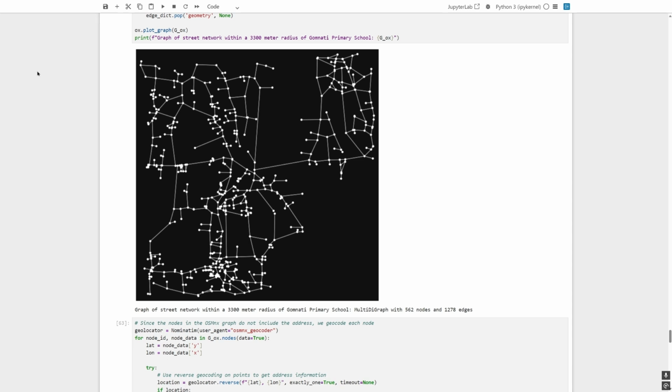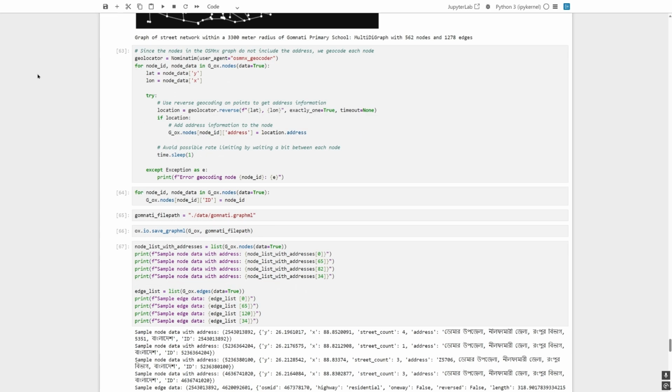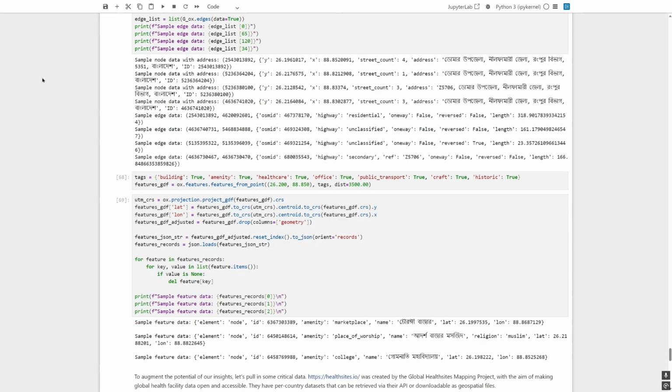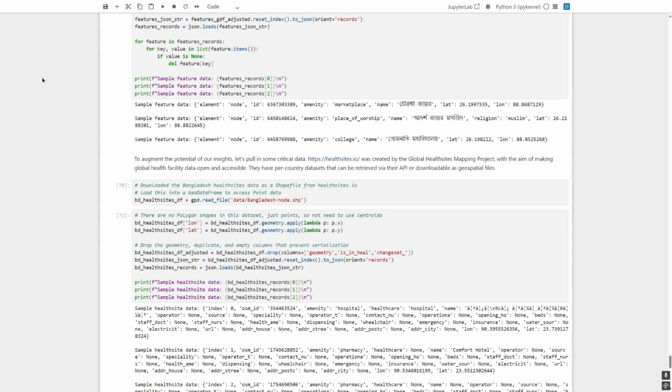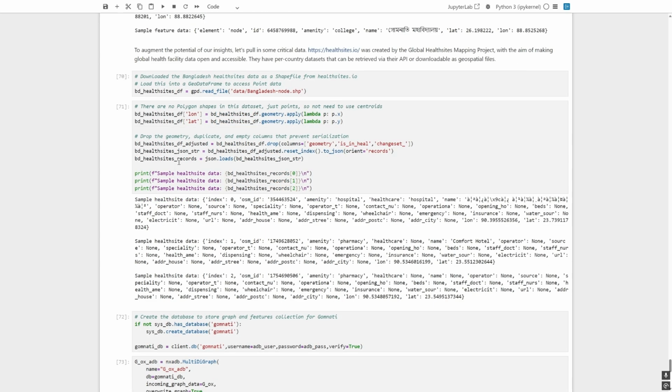As usual, we'll continue to modify this graph to make it easier to serialize for ArangoDB by geolocating all the points, adding the ID attribute. We display some sample node and edge data, and download the features dataset. But in this example, we're going to take advantage of another open source dataset from healthsites.io. This was one of the datasets I used for my project at UNICEF. They have per country datasets that can be retrieved via their API or downloadable as geospatial files. And in this instance, I have already downloaded the Bangladesh health site shapefile and loaded it into a data frame. We adjust this data frame and serialize it into JSON to pass into ArangoDB.